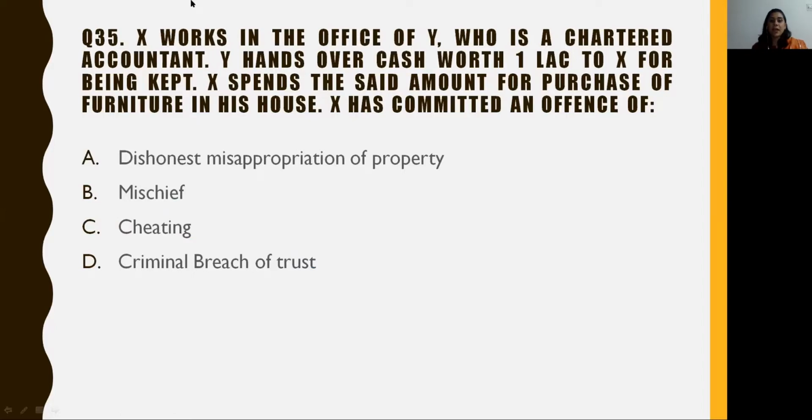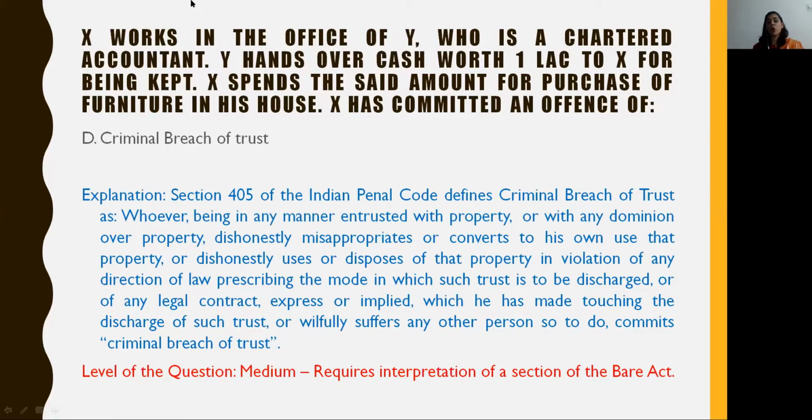Question 35. X works in the office of Y, who is a chartered accountant. Y hands over cash worth 1 lakh to X for being kept. X spends the said amount for the purchase of furniture in his house. X has committed an offense of A. Dishonest misappropriation of property, B. Mischief, C. Cheating, and D. Criminal breach of trust. The answer to this question is option D, that is criminal breach of trust.